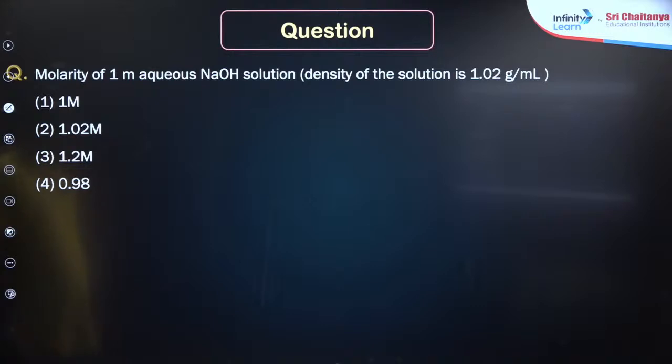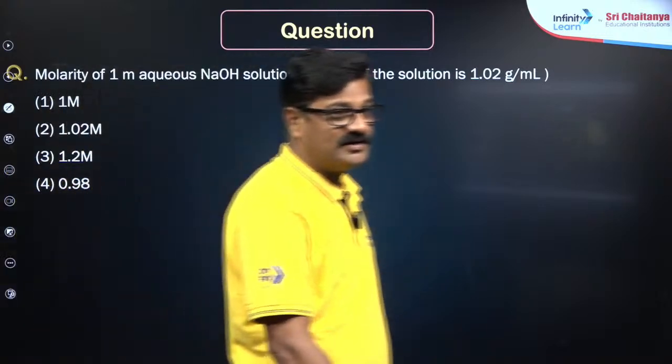Now, molarity of 1 molar aqueous solution of sodium hydroxide whose density is 1.02. Molarity and